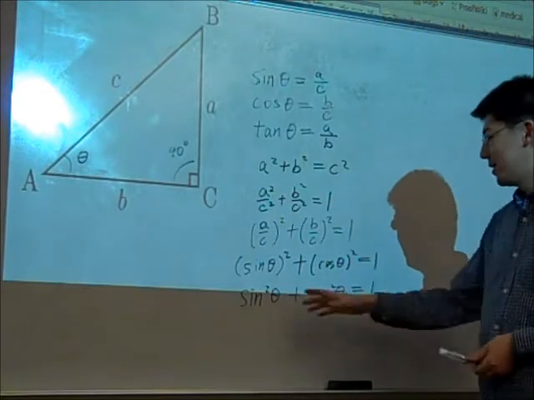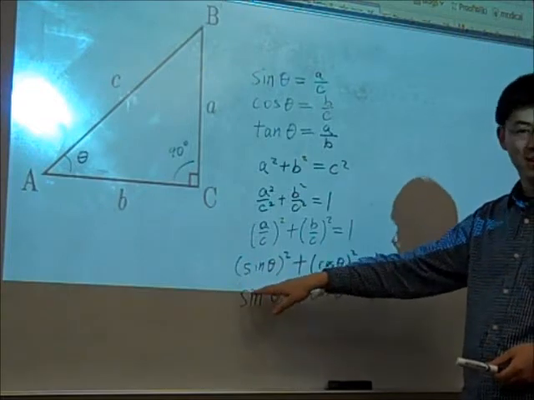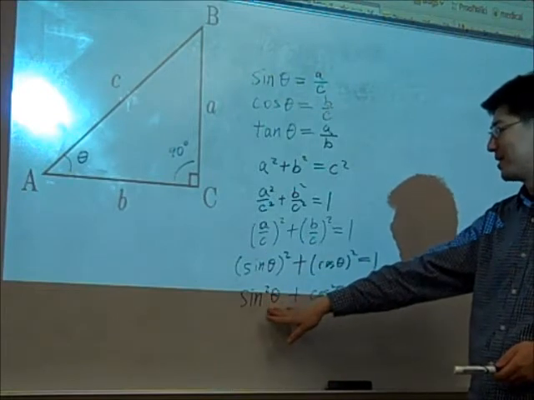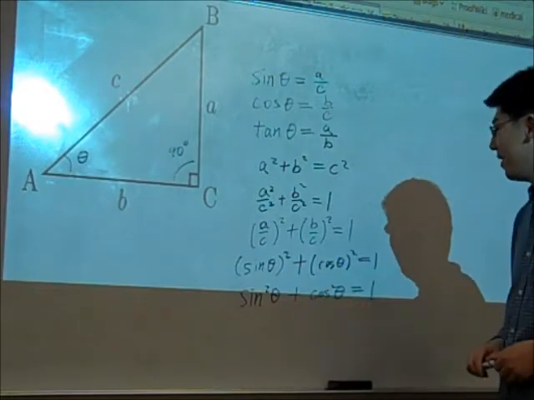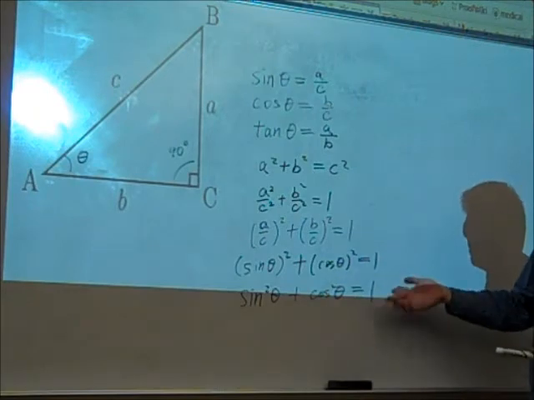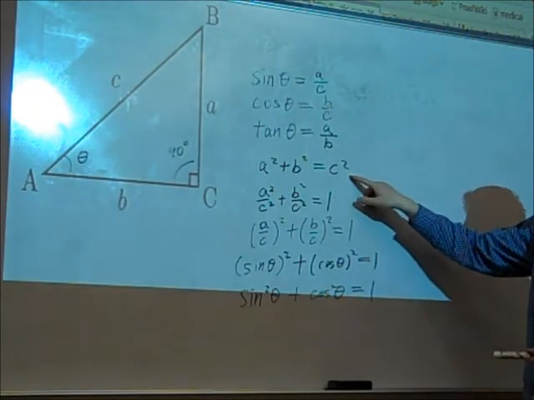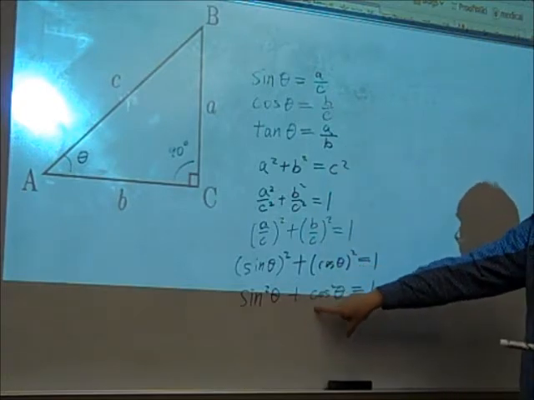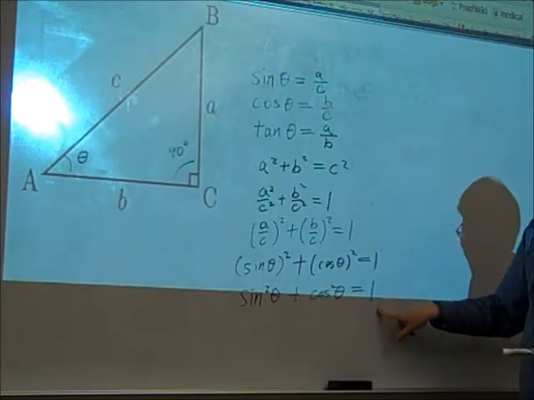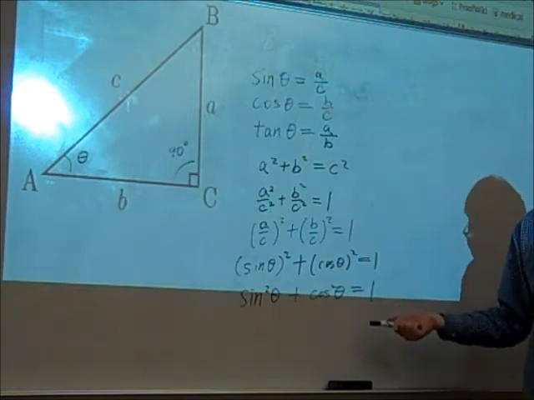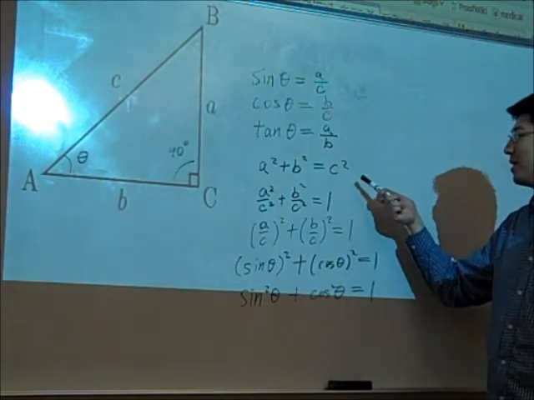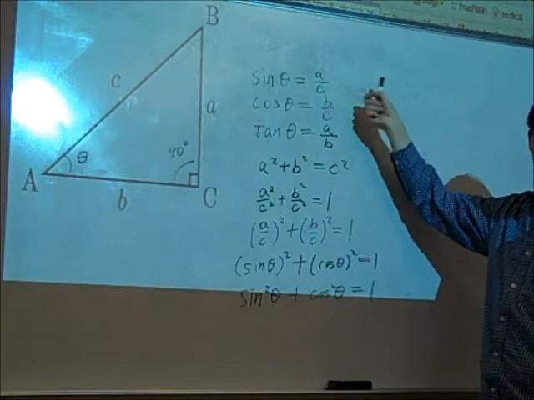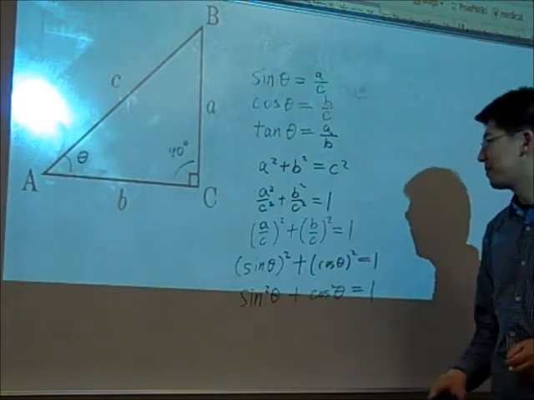So this is just simplifying notation, so you can drop out the parentheses, and then you just move the 2 above the sine, and they're saying the same thing as that. So sine squared theta means take sine of theta, and then square it. And so then we get the simple identity. From the Pythagorean theorem, just doing some algebraic manipulation, we get exactly this formula, which says sine squared theta plus cosine squared theta is equal to 1. So really this is called a trig identity, but it's really saying nothing new aside from the Pythagorean theorem. But it sort of gives us interesting ways of relating different functions together.